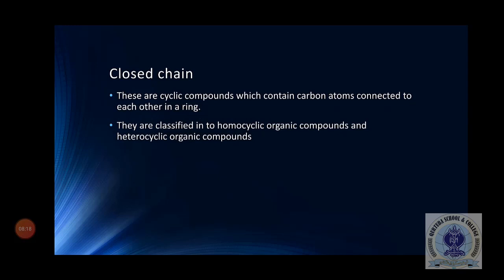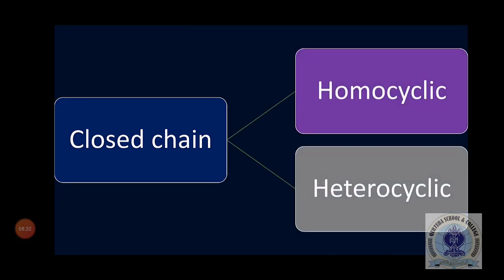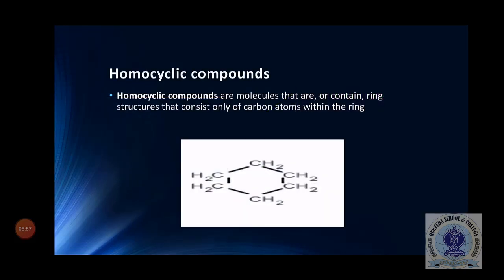Now, what is closed chain? By closed chain we mean that they will be cyclic compounds. They will be in the form of a ring, and they are further classified into homocyclic organic compounds as well as heterocyclic organic compounds. Remember students, you are aware that homo means same while hetero means different. Those closed chain or ring structure organic compounds which have only carbon in a ring are called homocyclic organic compounds, while heterocyclic organic compounds will have another atom than carbon in a ring. For example, it could be oxygen, it could be nitrogen.